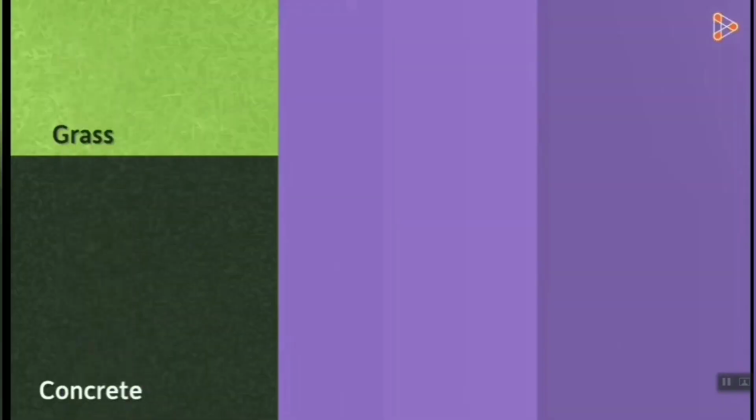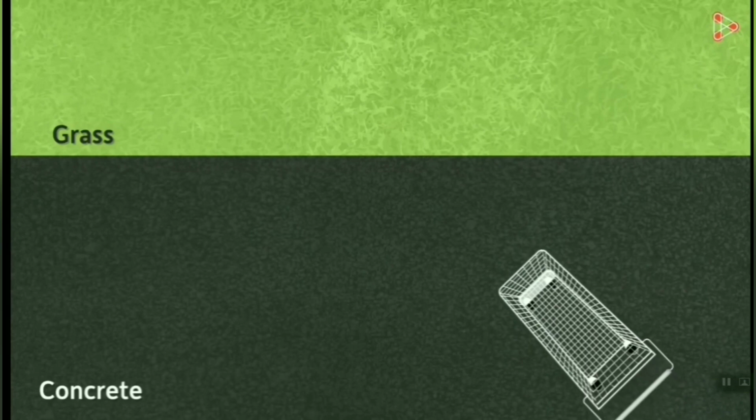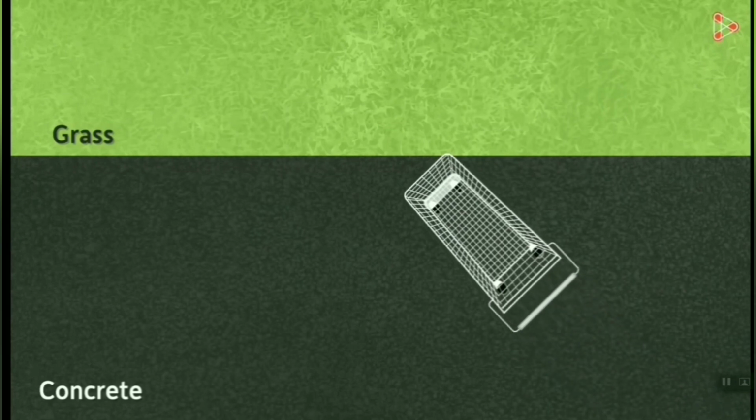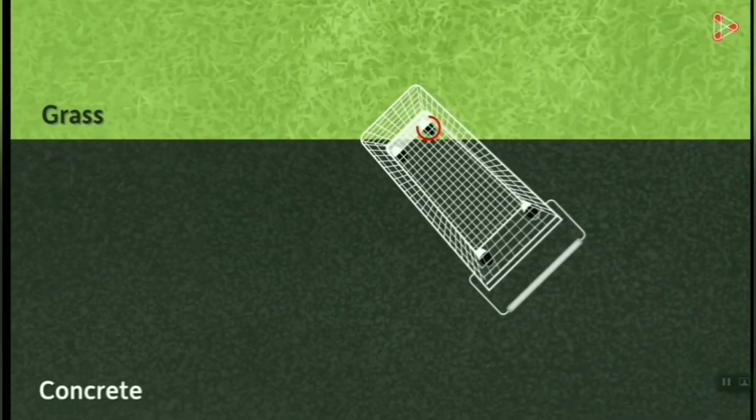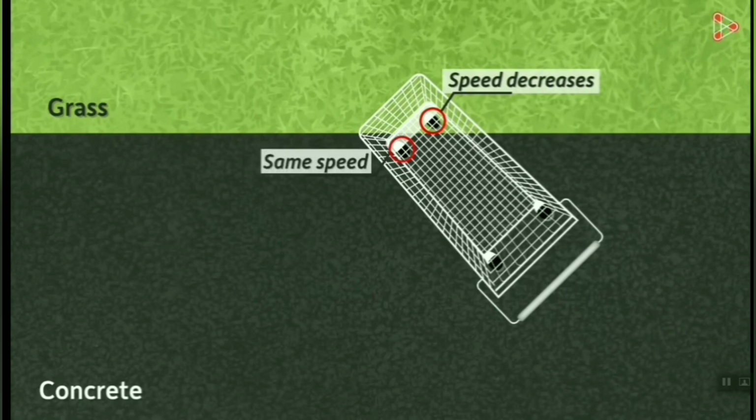Now let's take the cart back to the original position on the road, and we will look at the movement very slowly. As the cart approaches the grass surface at an angle, its right wheel will enter first, and as it enters here, it will slow down. At that time, the adjacent wheel is still on the concrete road and is hence moving with the same original speed.